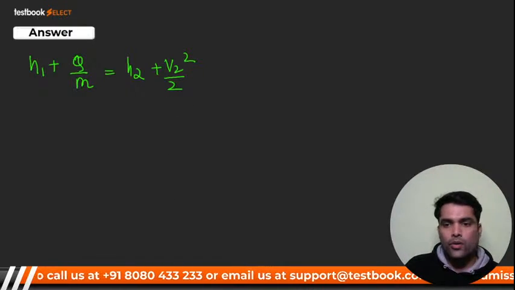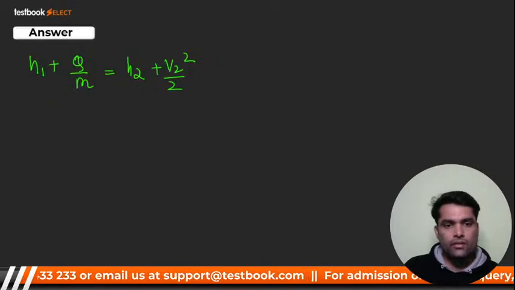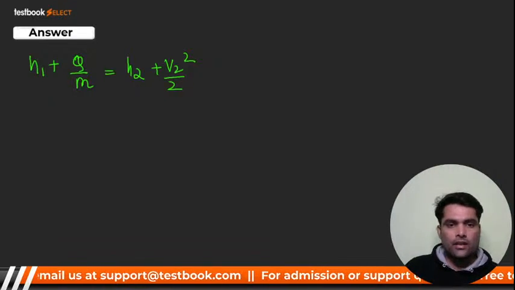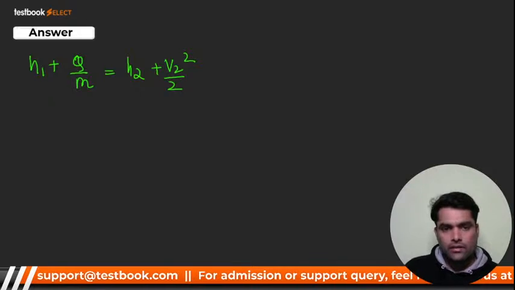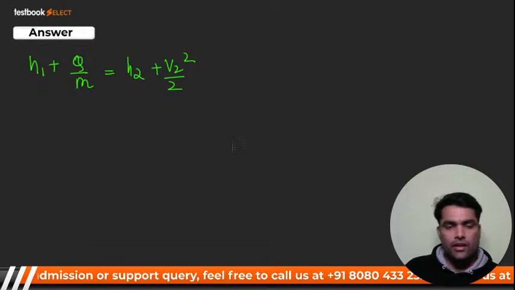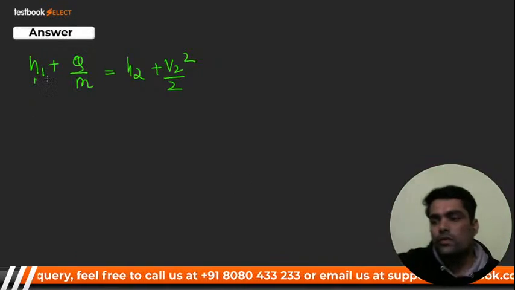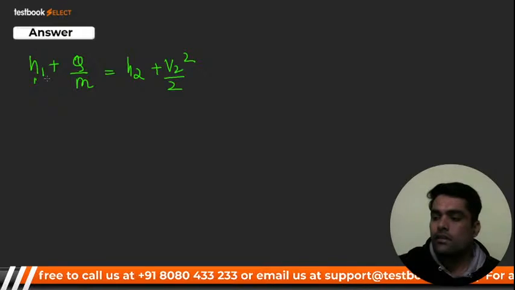I hope you got it. Very good. 316.22 is coming. Let me check. No, it's not correct. You have made a mistake. Now, one thing that you have to observe. I think you have made the mistake over here. See, these are in kilojoule.